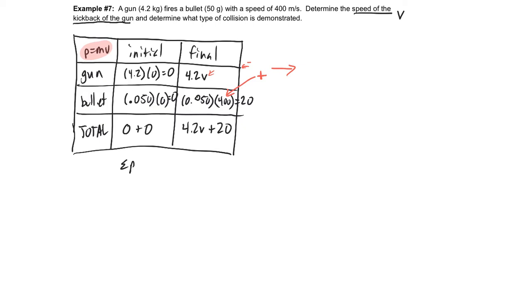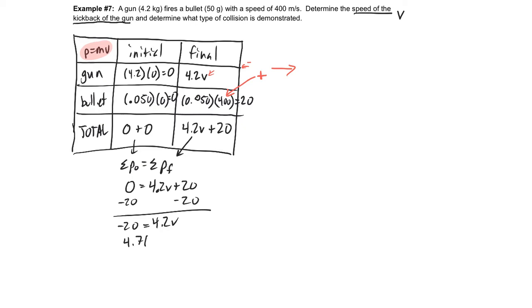The sum of the initial momentums needs to equal the sum of the final momentums. The sum of the initial momentums is 0. The sum of the final momentums is 4.2v plus 20. Subtract that 20 to the other side, and I got negative 20 equals 4.2v. And when I do 20 divided by 4.2, I get about negative 4.76 meters per second as the velocity of the gun. So it's got a bit of kickback there.